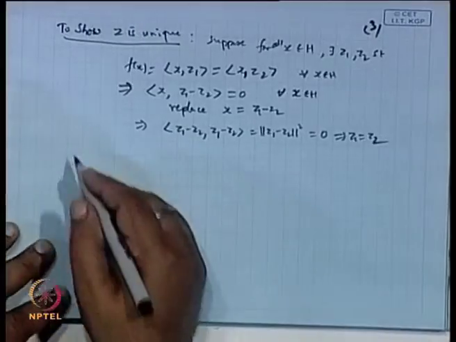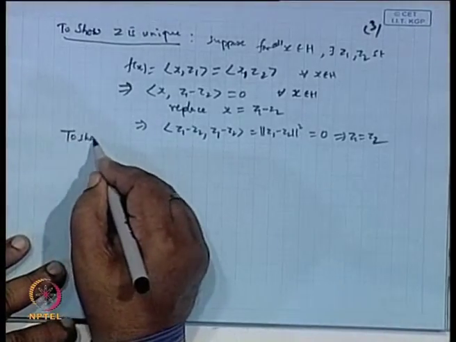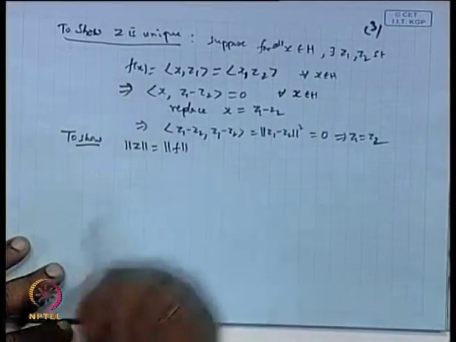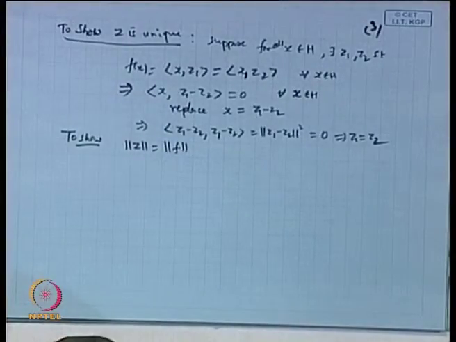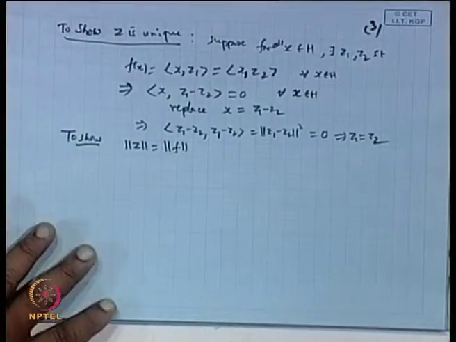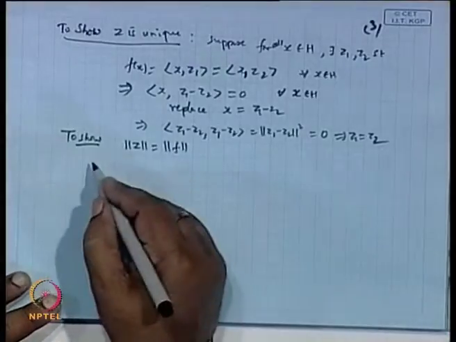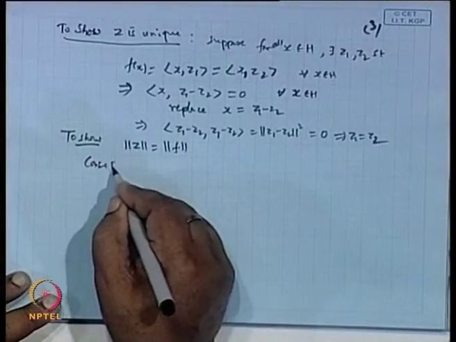Now, the third case, to show the norm of z equals the norm of f. So again we will take two cases.